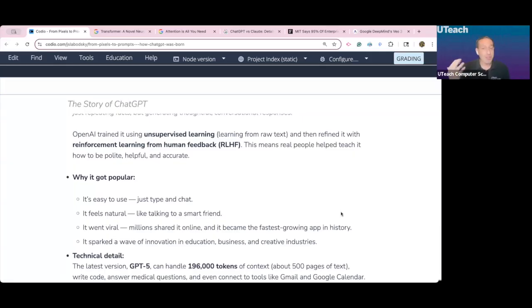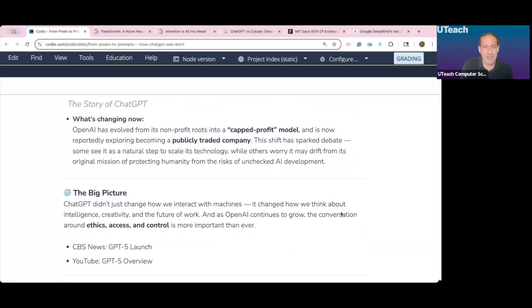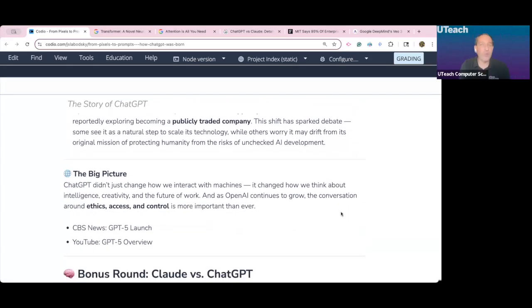But basically, they release this for free. It takes off and it goes viral. All right. So basically, ChatGPT is released, and incrementally over the years, it becomes better and better and more accurate. And now OpenAI is trying to shift from a not for profit to a capped profit model because they want to cash in. Okay. So OpenAI kind of had this altruistic vision and mission. And now they're kind of just trying to be the next Google, the next Apple, the next big publicly traded company.